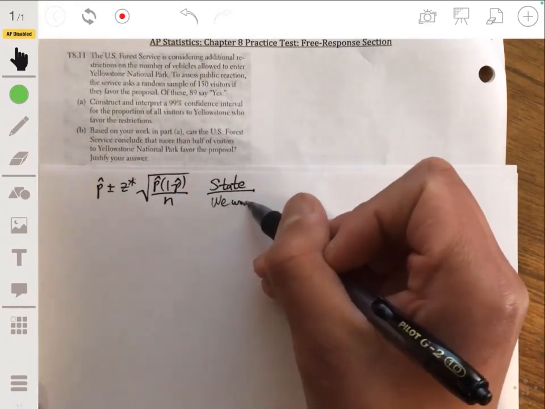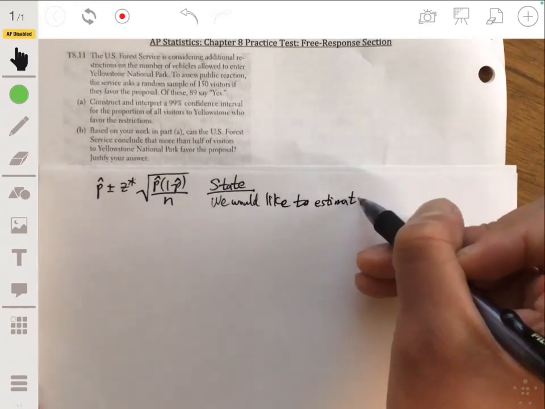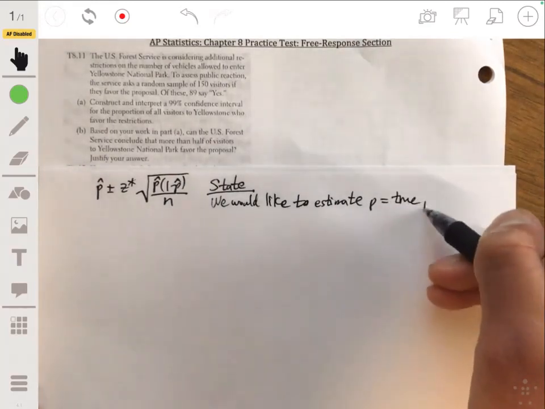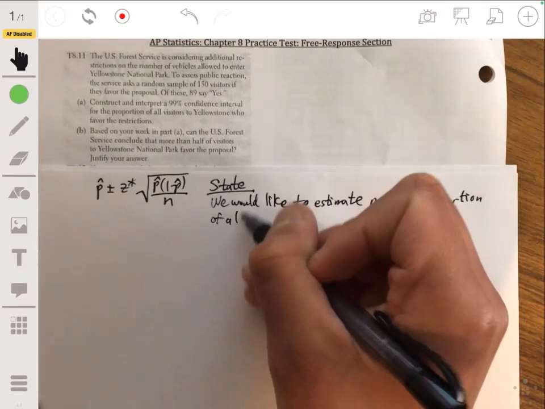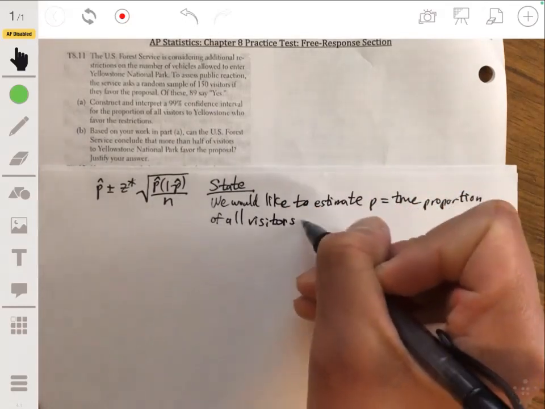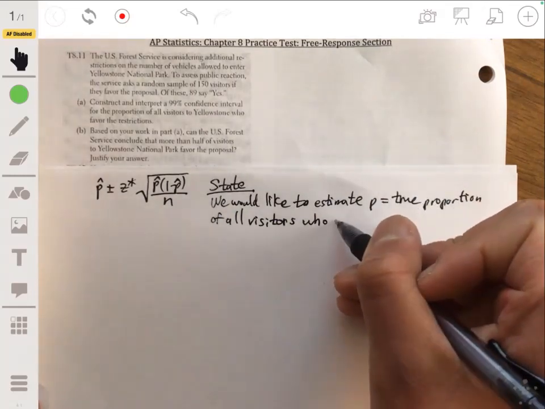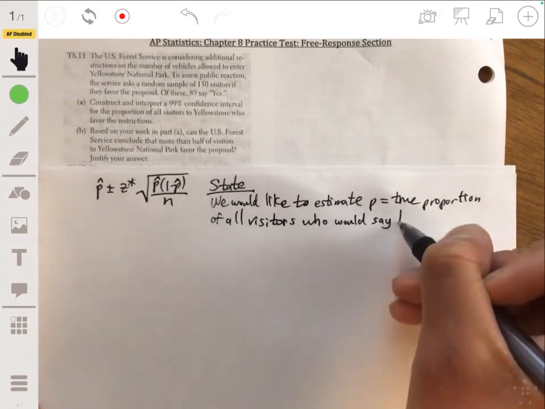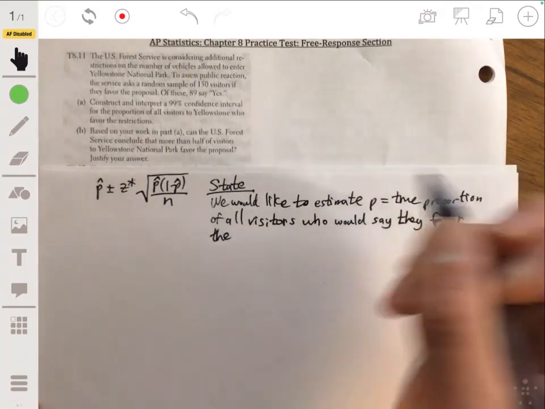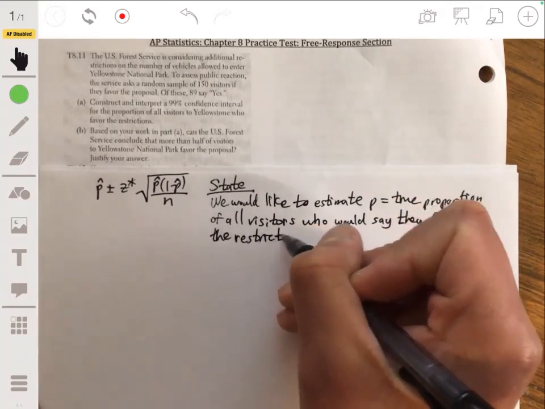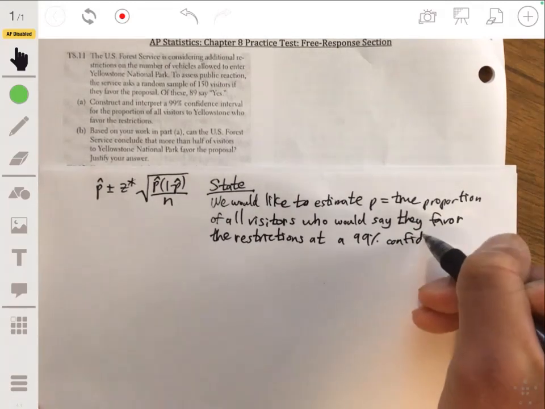So let's say we would like to estimate P, which is the true proportion of all visitors who would say they favor the restrictions, at a 99% confidence level.